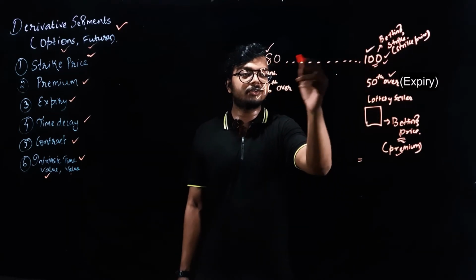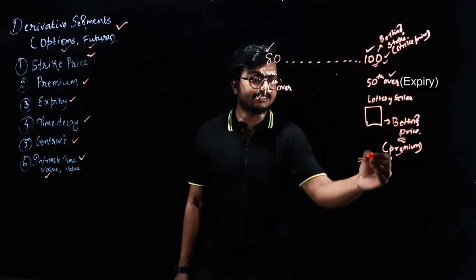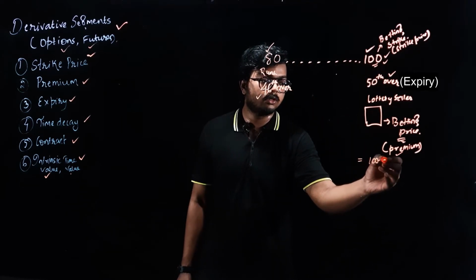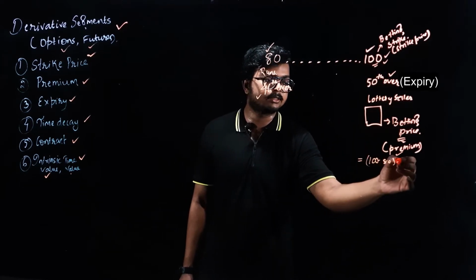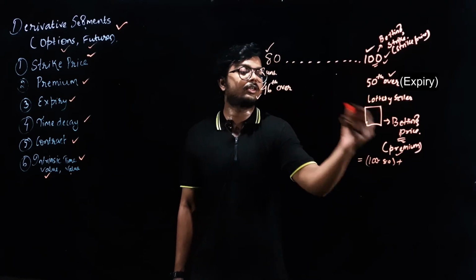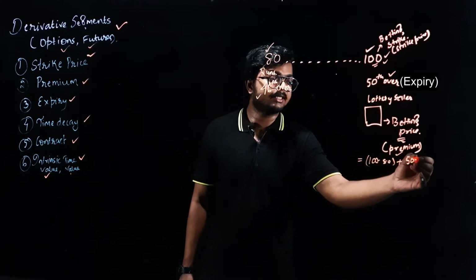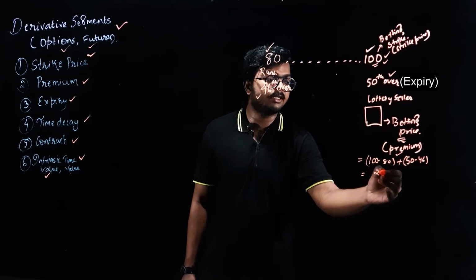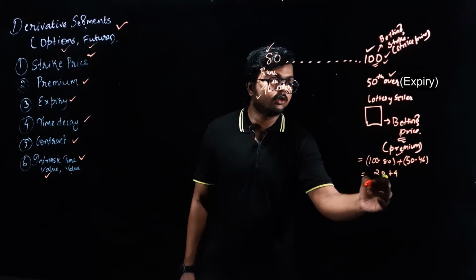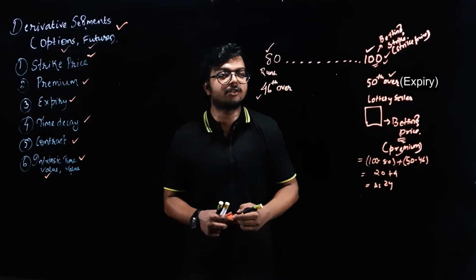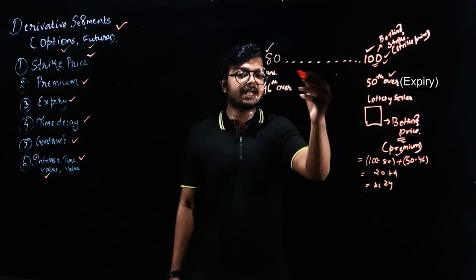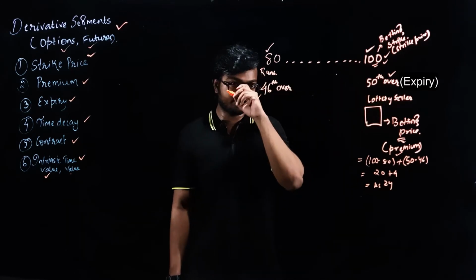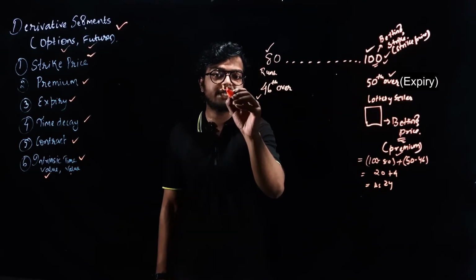So what is the difference in runs? 100 minus 80, plus 50 minus 46. You are saying that you would pay a maximum of 20 plus 4, 24 rupees. So just the difference between the runs and the difference between the overs. This is also known as the timeline.